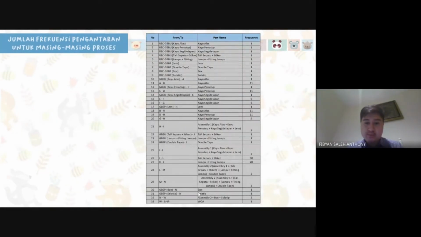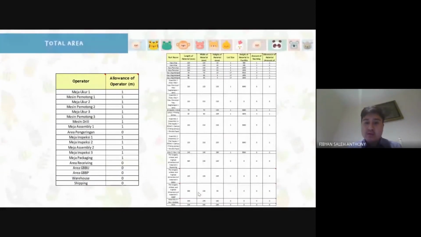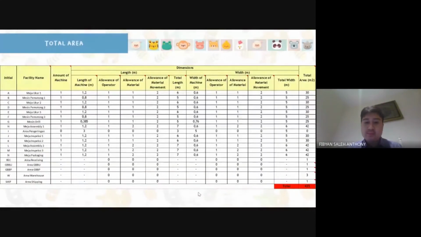Next. This table shows us the frequency of delivery time for every process. To get the total area of our facility, we have to complete the data that we need. After we get all data, we can see the total of our facilities is 425 square meters.